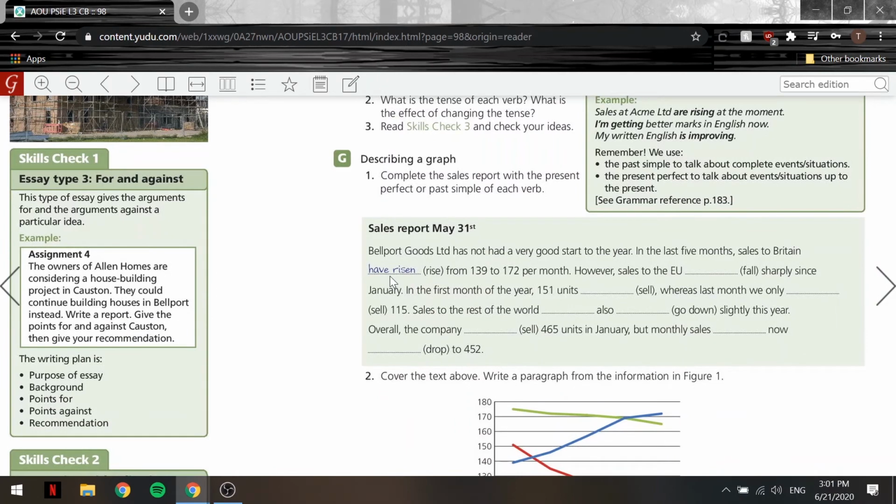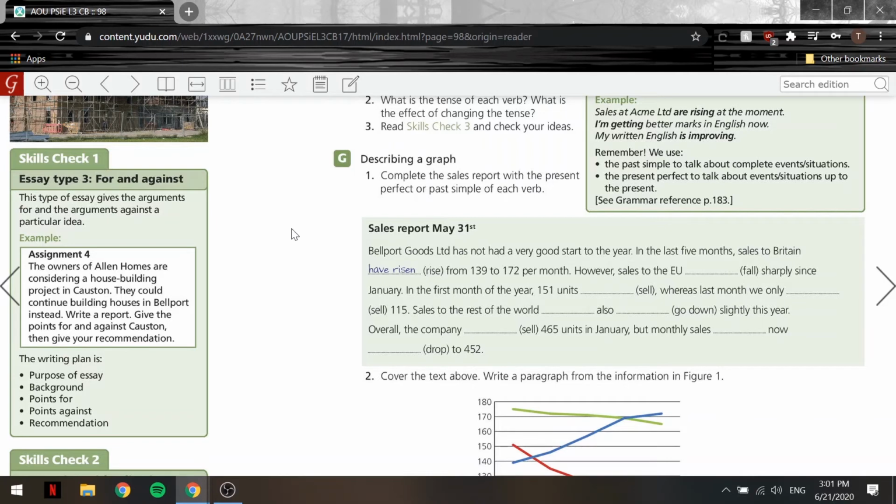Okay, so complete the sales report with the present perfect or past simple of each verb. Here we have some verbs: rise, fall, sell, go down, drop, etc. And we're going to use present perfect or past simple for each one. So let's take a look. Okay, so Bellport Goods Limited has not had a very good start to the year. In the last 5 months, sales to Britain have risen. Okay, so from the word rise, I'll say have risen from 139 to 172 per month.